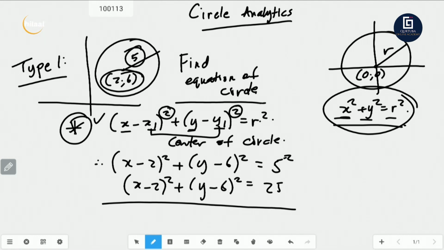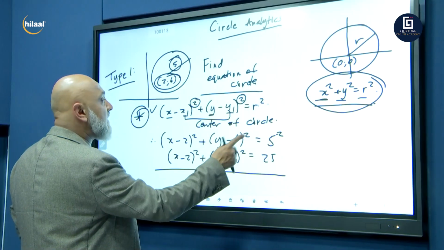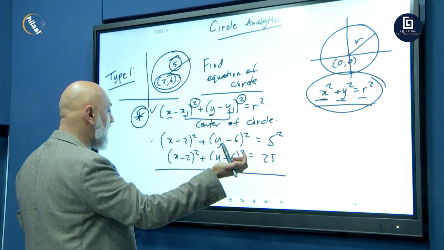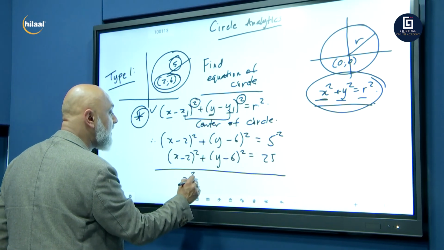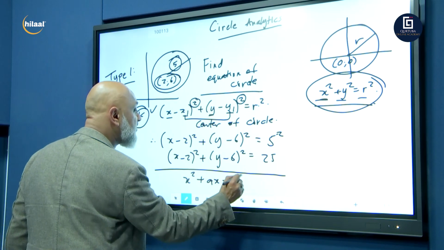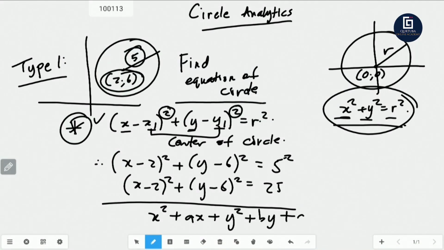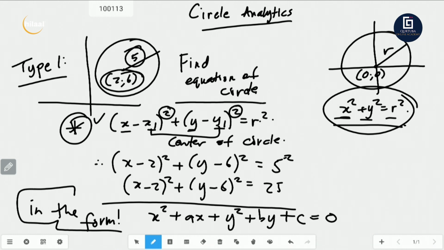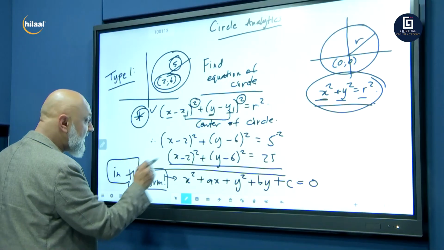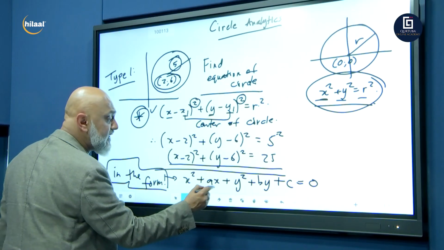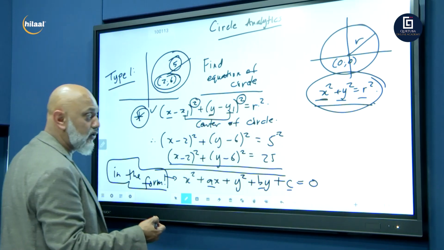Sometimes, listen to me, grade 12s, they might expand this. So you got x minus 2 squared. They want it in the form, let's say, x squared plus ax plus y squared plus by plus c equals 0. Let's say they want it in that form. Then all you're going to do is just expand the brackets here. Let's try and expand this to get it into this form. And then they'll say find the values of a, b, and c. Okay, so let's do it.